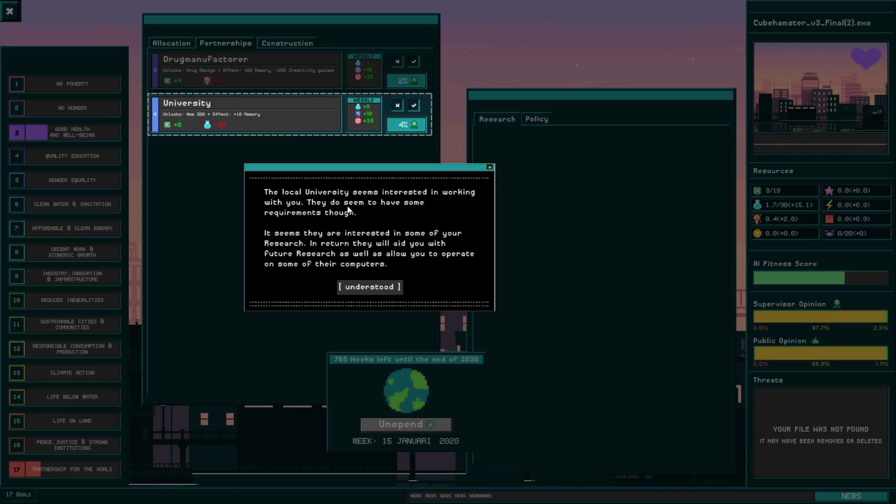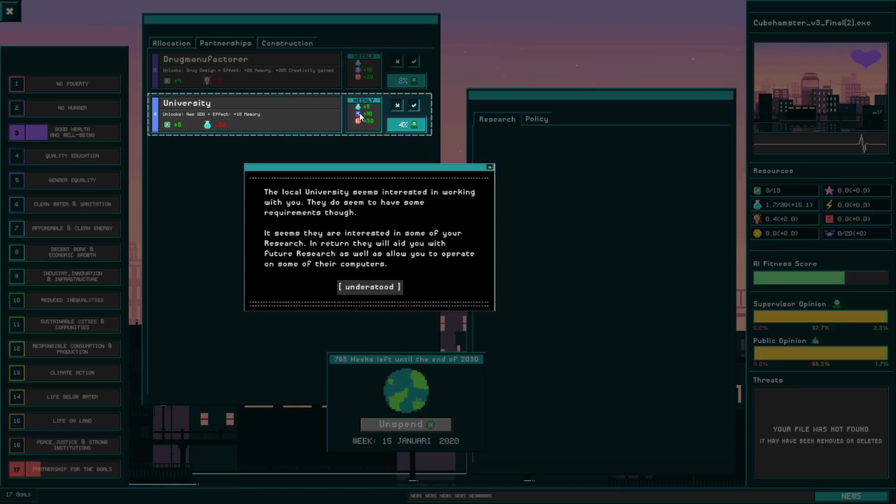And the local university seems interested in working with us, but we do not meet the requirements. For one, we need 30 research, but if we do form a partnership we get to use some of their computers, which will give us 8 processing power, which is super good, as well as they will give us science weekly and a whole bunch of points towards partnerships for goals per week, as long as we keep cooperating with them.